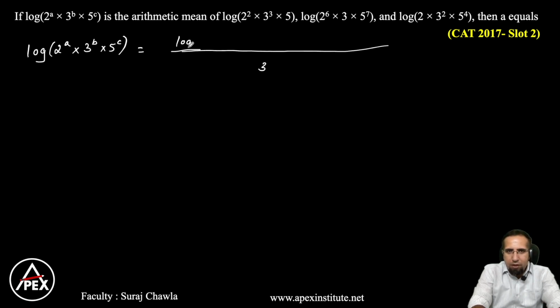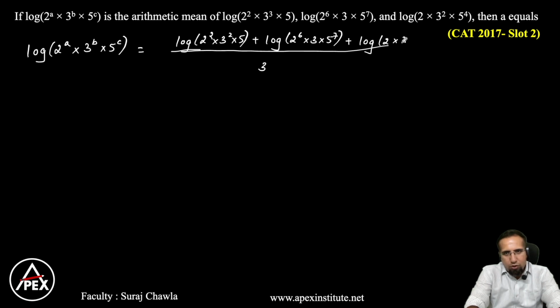Now what is the arithmetic mean? So same log, this becomes 2 square into 3 square into 5, plus again log, if the base is not given, we can assume the same base here, that is 2 to the power 6 into 3 into 5 to the power 7, plus again log, no base is given, so we can assume the same base, that is 2 into 3 square into 5 to the power 4. Let's cross multiply 3.